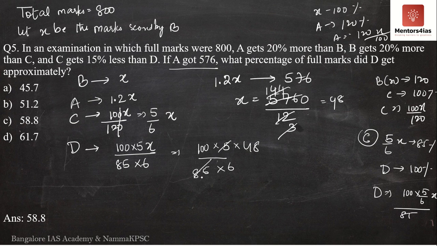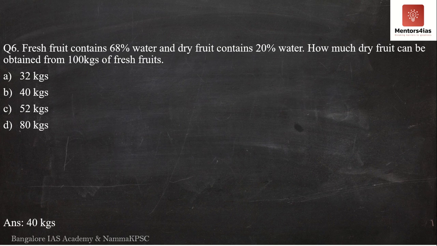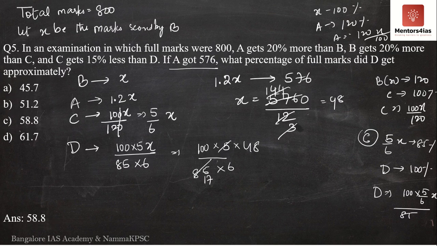So 5 17s is 85, and 6 8s are 48. So what do we get? 8 into 100 is 800. 800 by 17 is the marks scored by D.